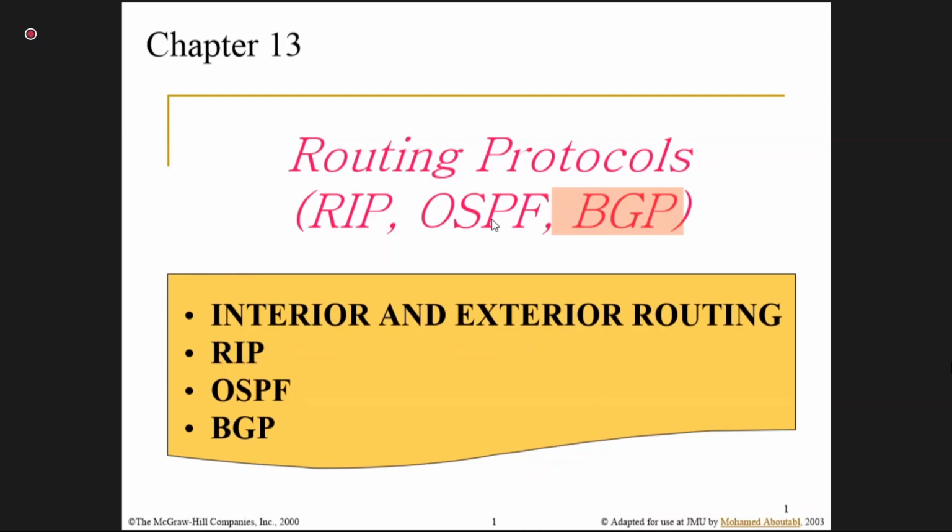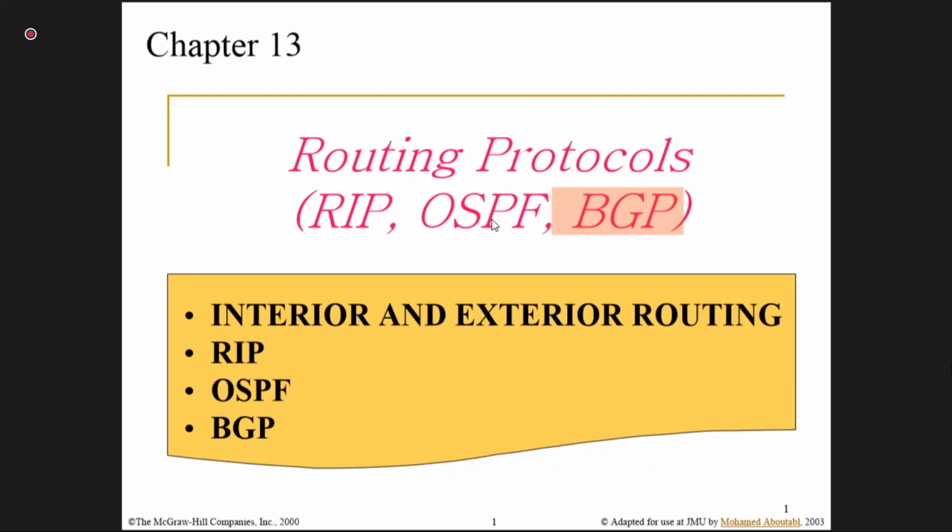What it does is only see how far away a particular destination is, meaning 1 hop away, 2 hops away, 3 hops away. So that is considered. That is also known as distance vector. RIP is also known as a distance vector routing protocol. RIP is only dependent upon distance, nothing else. 1 hop away, 2 hops away, 3 hops away. On the other hand, OSPF takes care of